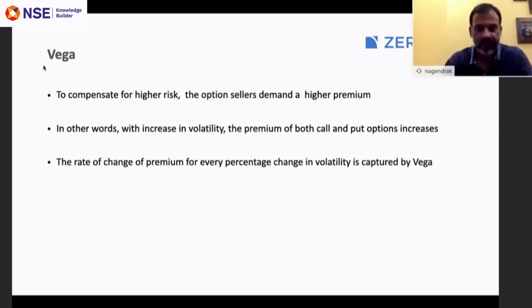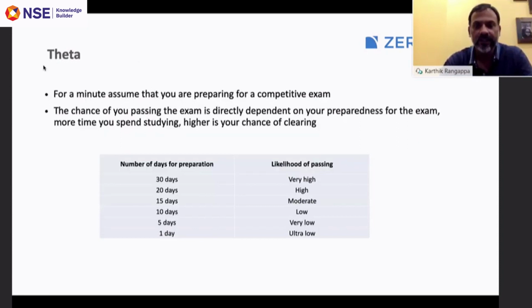So that's about Vega. The last Greek that I would like to talk about is theta. Before we actually talk about theta, let's look at this example. For a minute, assume that you're preparing for a competitive exam. It could be CAT or GMAT or IIT JEE or whatever, right? So let's assume you're preparing for a competitive exam. The chance of you passing this exam is directly proportional to your preparedness, right?